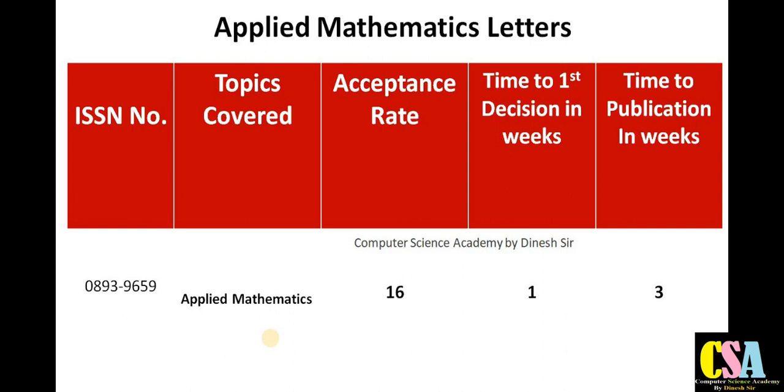Within 1 month your research paper will get published in the Scopus Index journal and SCI Index journal. Acceptance is also very good, 16%. Applied mathematics students and researchers can publish their research paper in this very quick publication journal. Explore this journal if your research area comes under this category.